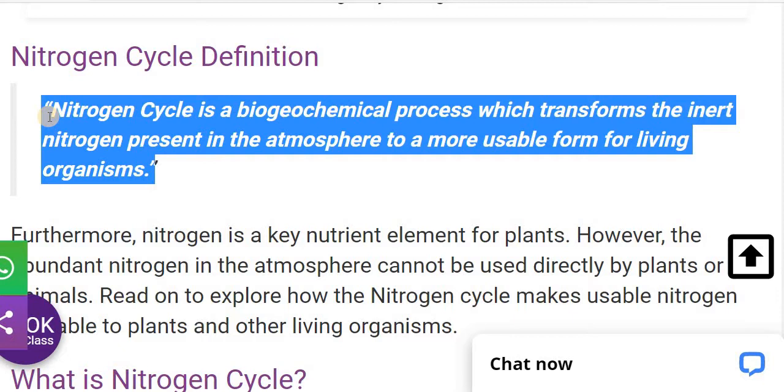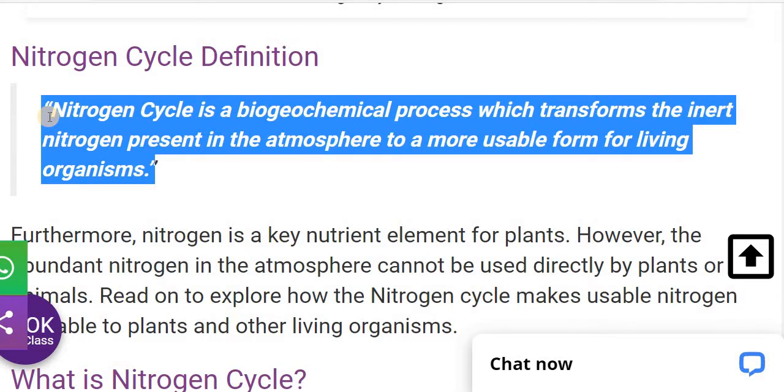As we know, in the atmosphere a total of 78% nitrogen is present, but living organisms are not able to take the nitrogen directly.